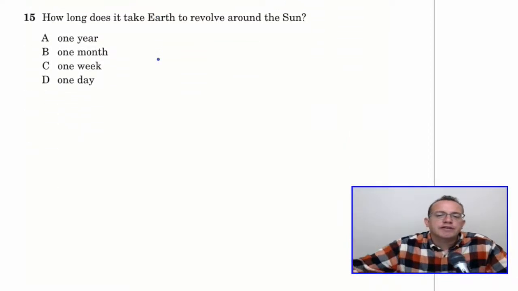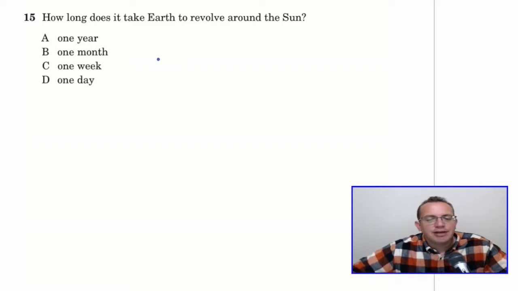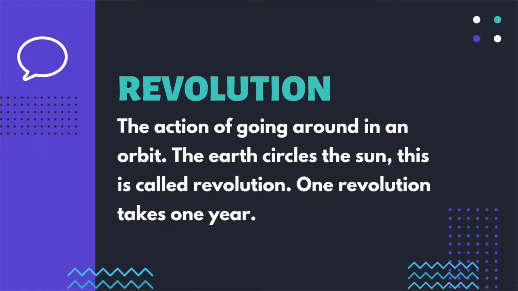Okay, in this question, we're going to have to get our vocabulary sheets again. If you don't have that, go ahead and grab it now. All right. How long does it take Earth to revolve around the sun? Let's go ahead and define revolution. A revolution is the action of going around in orbit. The Earth circles the sun. This is called a revolution. One revolution takes 1 year.